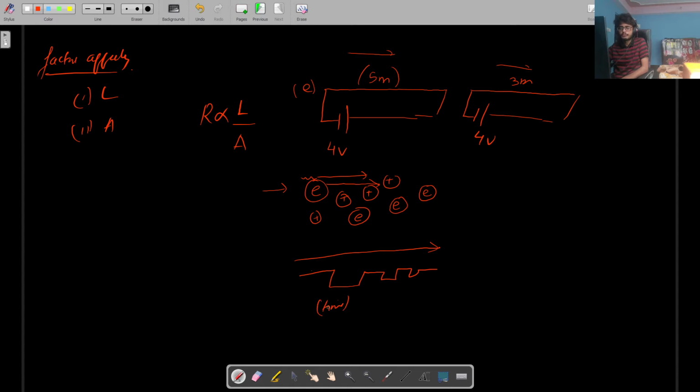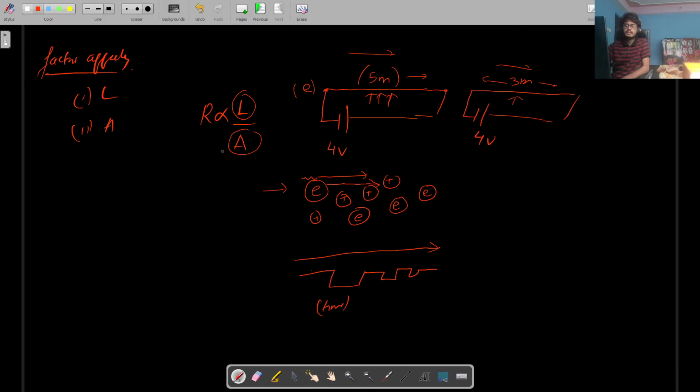a lot more, right? And obviously, the time taken for an electron to reach from one end of the conductor to the other will be much more in a 5-meter wire than in a 3-meter wire, right? So whenever there is an increase in length, its resistance will also increase. The amount of obstruction that the electron faces in a 5-meter wire will be much more than in a 3-meter wire. So resistance is directly proportional to length.